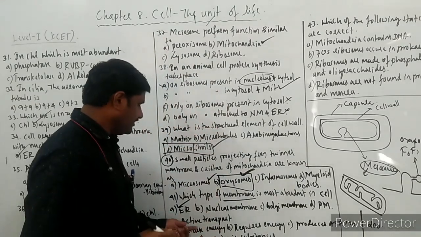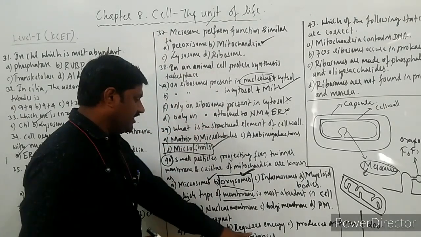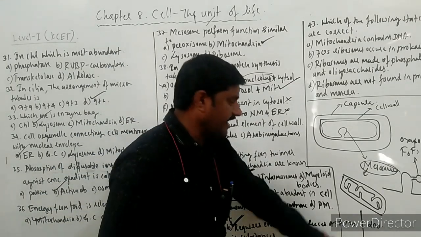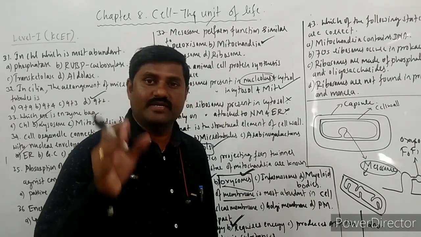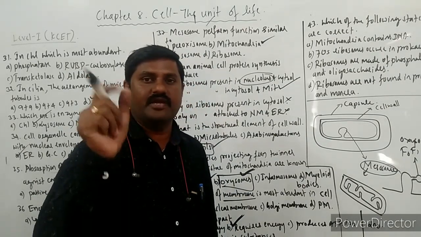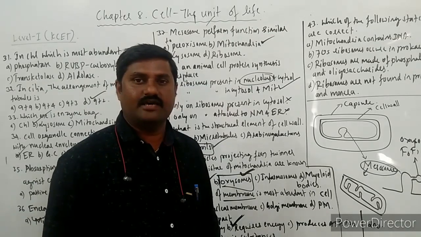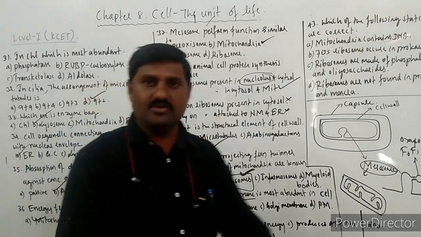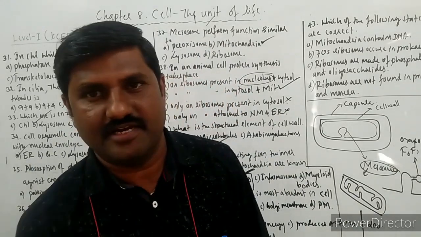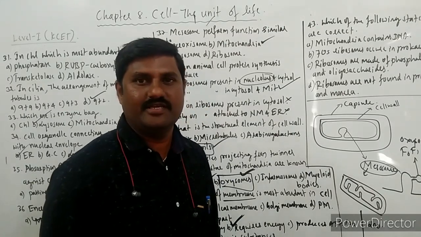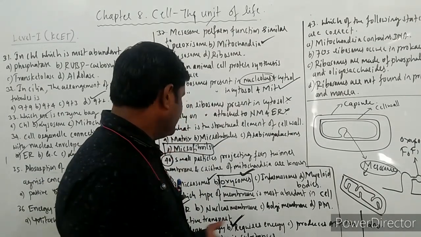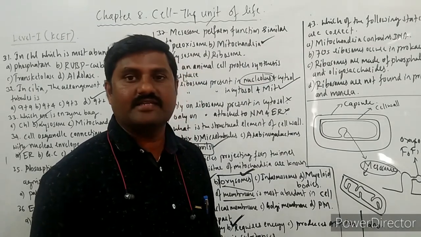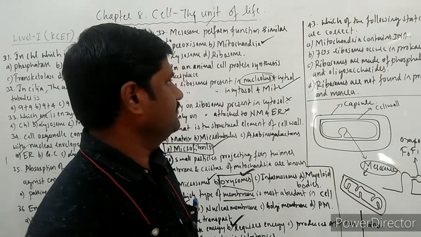That's why the question says active transport requires energy. It does not release any energy or produce ATP. ATP is usually synthesized within the mitochondria, so they are called the powerhouses of the cell. Produces toxic substances? No chance of production of toxic substances during active transport here, correct? So the answer for this question is requires energy, not release energy, right?